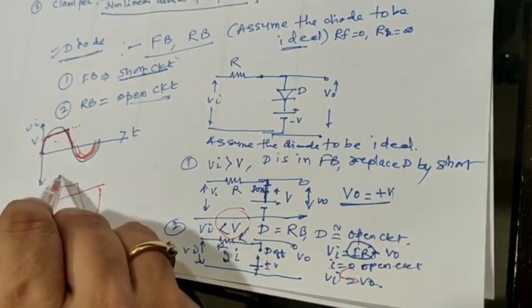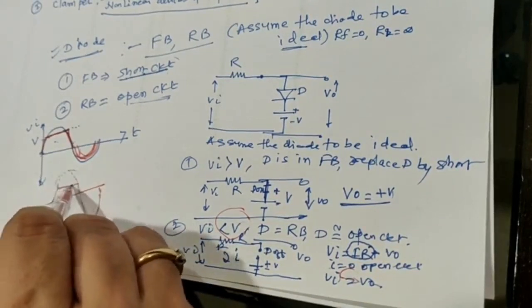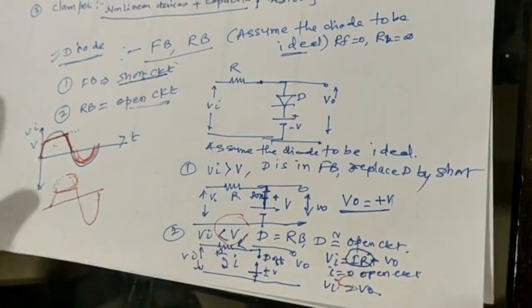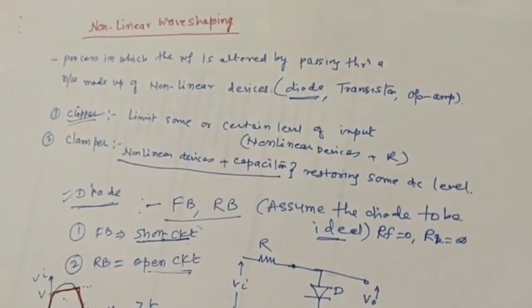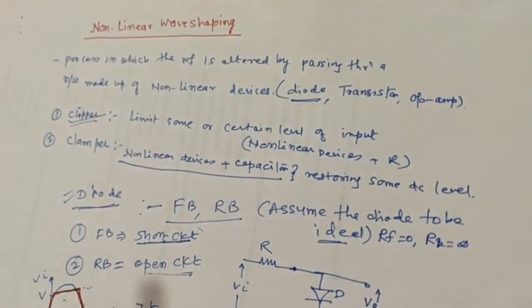So what you have done is you have clipped this portion. This portion has been clipped from the sinusoidal wave, and that's why this is called a clipper. So remember, this is how we will be analyzing the different types of clippers.